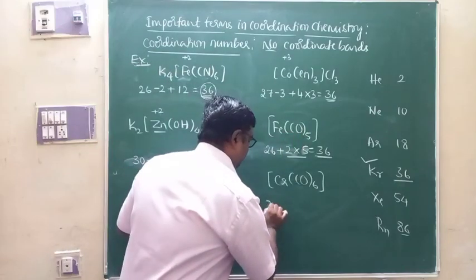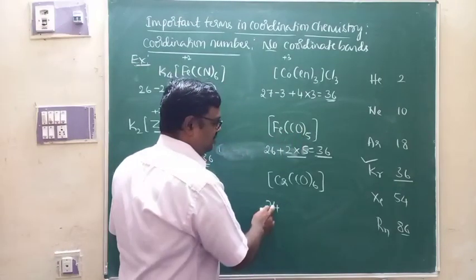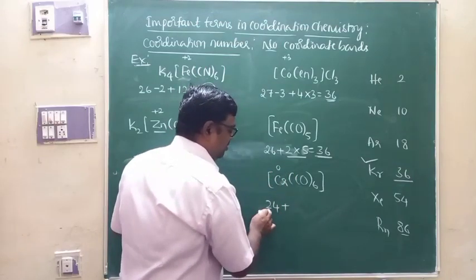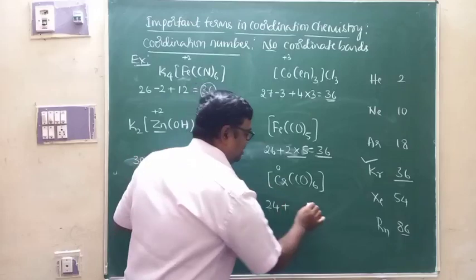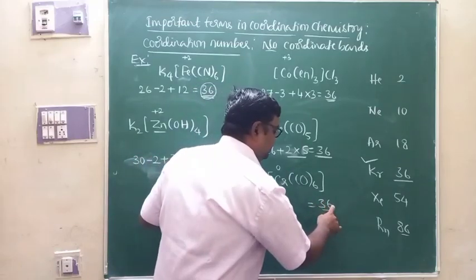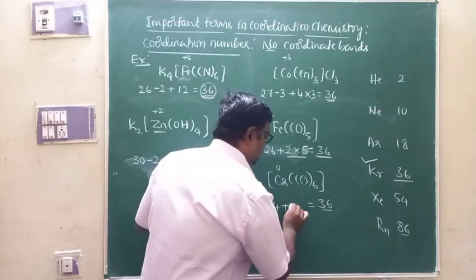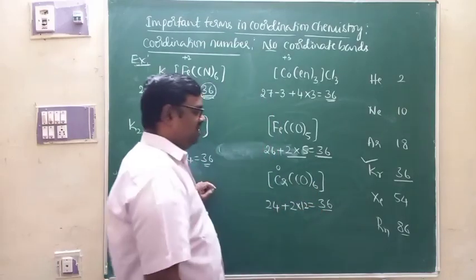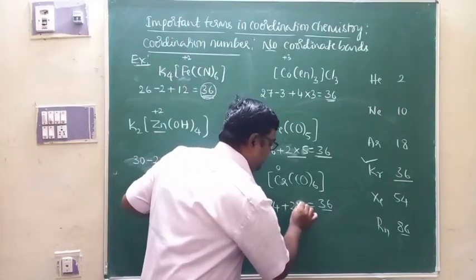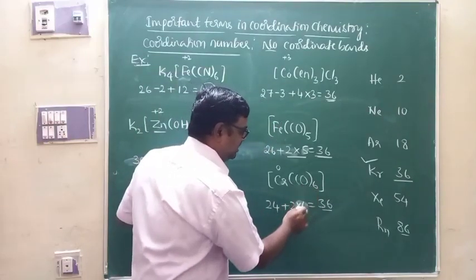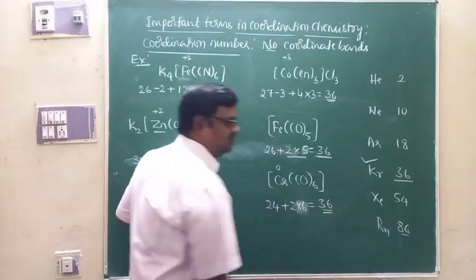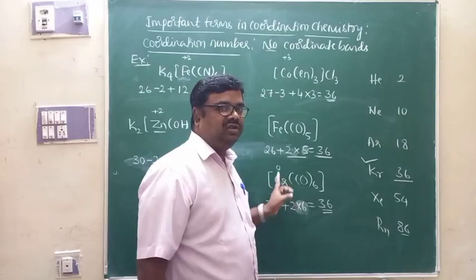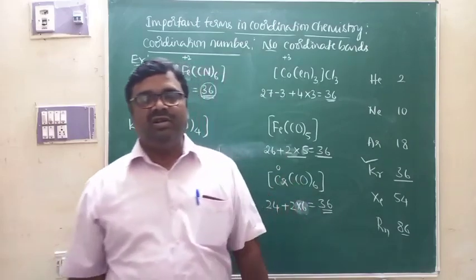Look at this. Atomic number of chromium is 24. 24 electrons are there. Oxidation number of chromium is 0 here. Now we have 24 electrons in chromium. In order to attain 36 electrons, this chromium has to be bonded to 6 ligands, and each ligand will contribute 2 electrons, and therefore 2 into 6, 12 from 6 ligands. 12 plus 24 becomes equal to 36. And therefore chromium will be attached to 6 ligands here. Like that, you can take a decision.